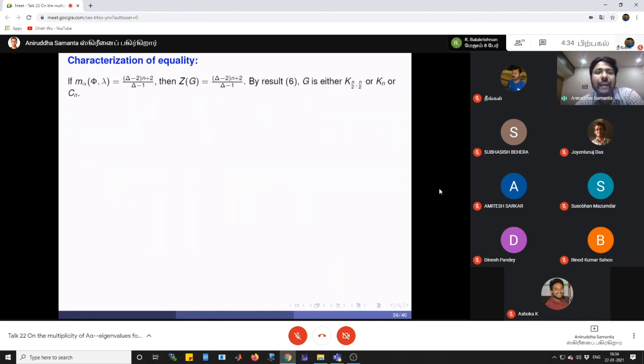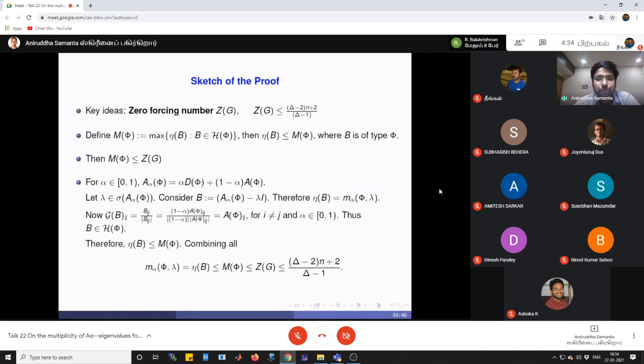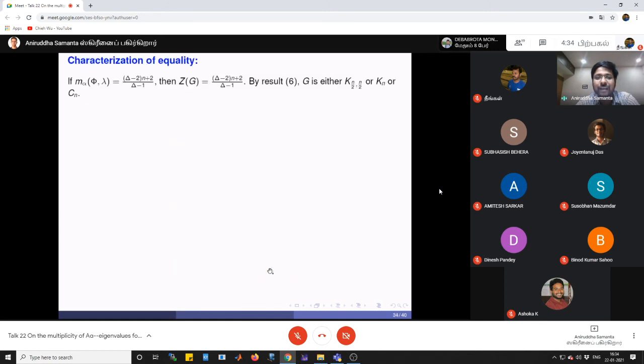Now we are going to the characterization. If this multiplicity is equal to this, then all the inner inequalities become equal. Now we only look into the last inequality. If Z of G is less than or equal to this, then previously we have seen they are equal if and only if the structure of G must be either a cycle, Kn, or the complete bipartite graph of same partition size, right? So the structure must be same.